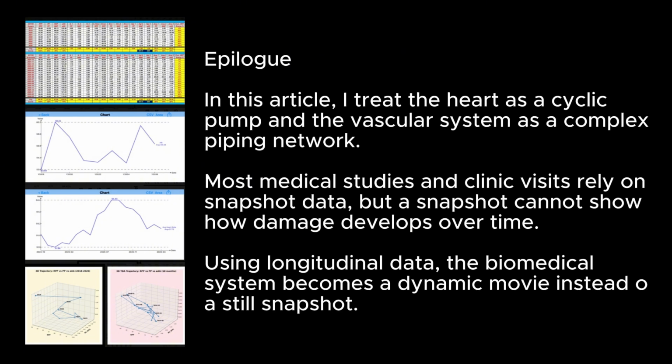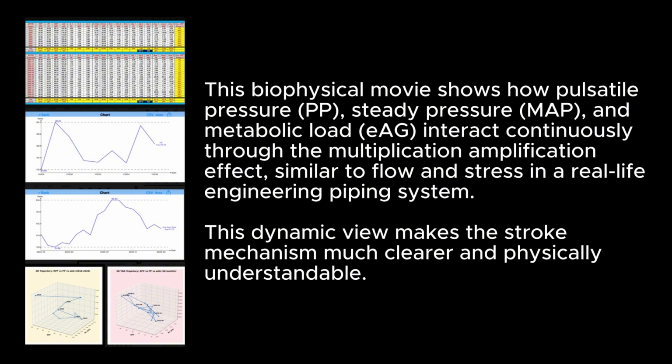Epilogue: in this article, I treat the heart as a cyclic pump and the vascular system as a complex piping network. Most medical studies and clinic visits rely on snapshot data, but a snapshot cannot show how damage develops over time. Using longitudinal data, the biomedical system becomes a dynamic movie instead of a still snapshot. This biophysical movie shows how pulsatile pressure PP, steady pressure MAP, and metabolic load EEG interact continuously through the multiplication-amplification effect. Similar to flow and stress in a real-life engineering piping system, this dynamic view makes the stroke mechanism much clearer and physically understandable.